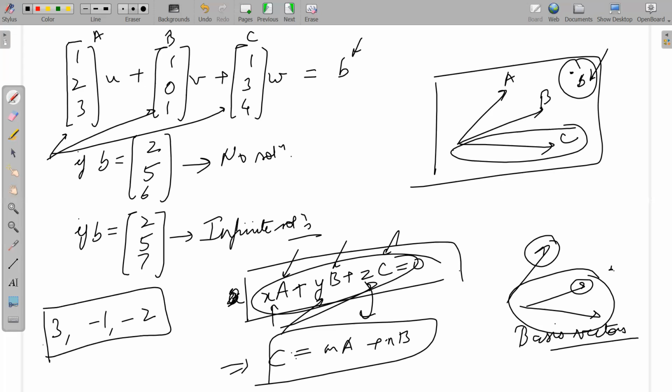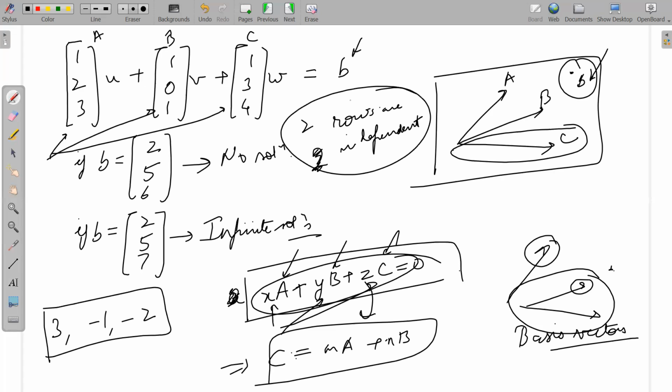So we did not even have to do this. This is the beauty of linear algebra: in this case, only two rows are independent out of three, isn't it? Two rows were independent of each other. The third row was a combination of the previous two rows. That also implies automatically, you don't have to worry about it. That automatically implies that two what?